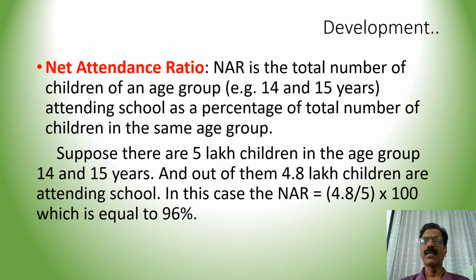Suppose there are 5 lakh children in the age group 14 and 15 years, and out of them, 4.8 lakh children are attending school. In this case, the net attendance ratio will be 4.8 divided by 5 and multiplied by 100, which gives a value equal to 96%. Here, the multiplication by 100 is to make the figure a percentage. Okay, here the net attendance ratio is 96%.